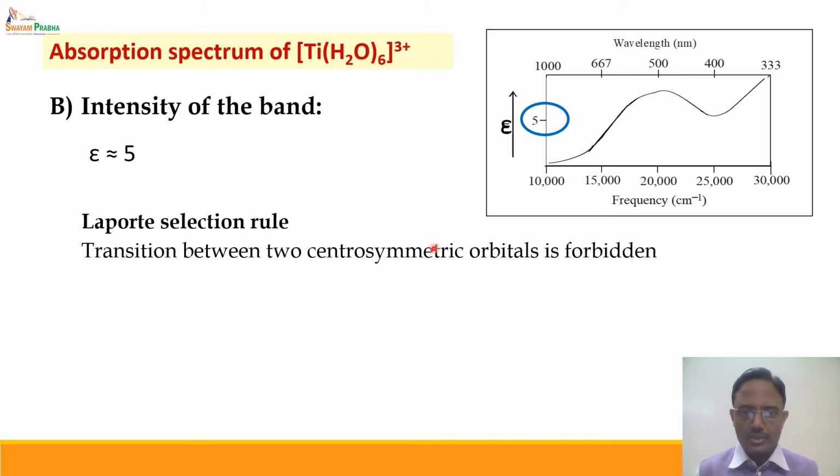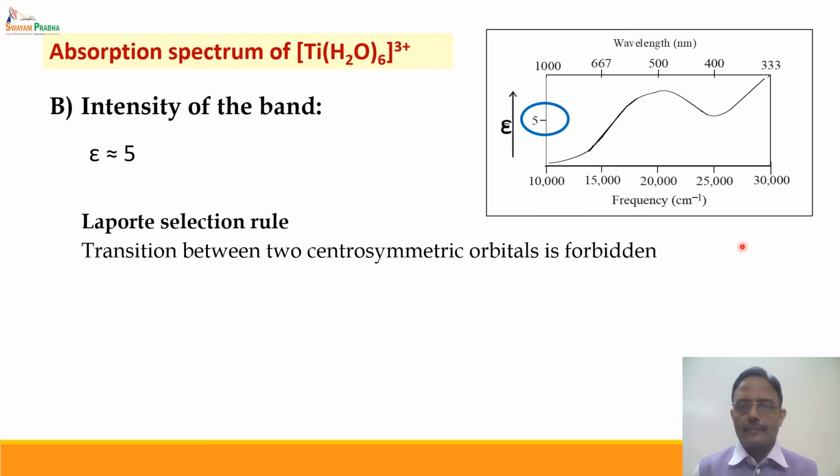Centrosymmetric orbitals are those orbitals which are symmetric about their center, and since this is an octahedral complex, it has a center of symmetry, and we represent the sets of orbitals as T2G and EG, where G stands for gerade, meaning centrosymmetric set of orbitals. Hence, according to Laporte selection rule, this transition is not allowed, and hence this transition should not take place.